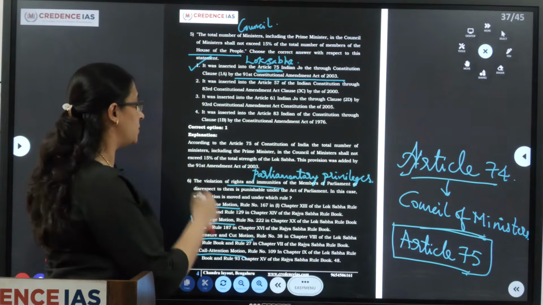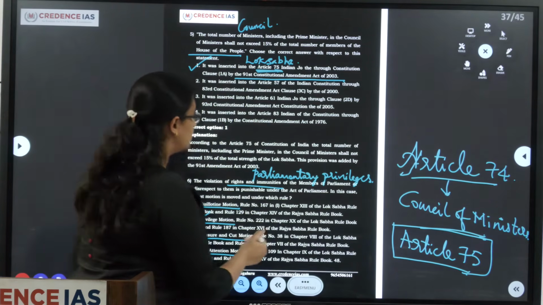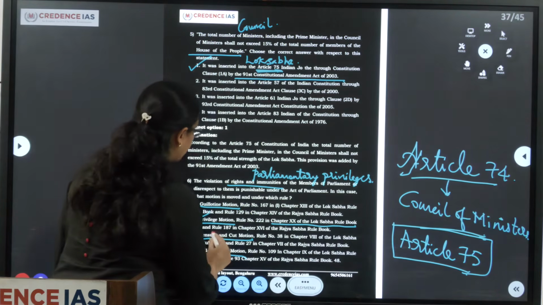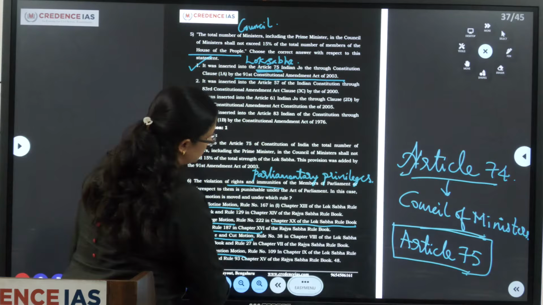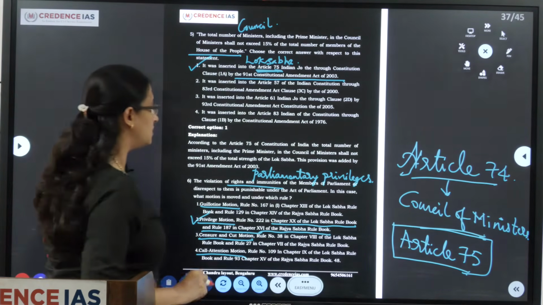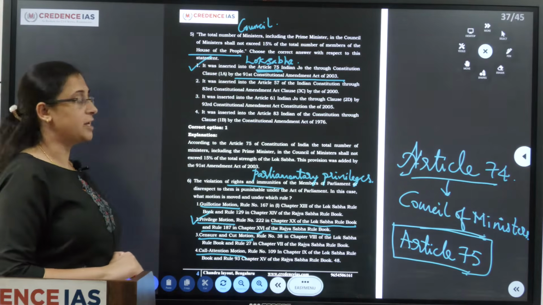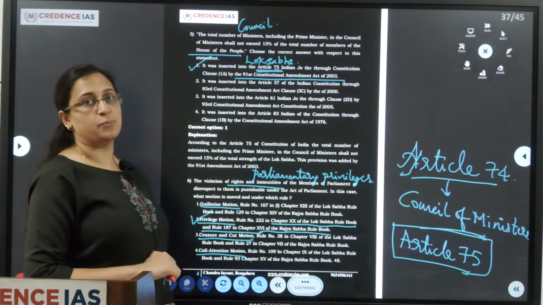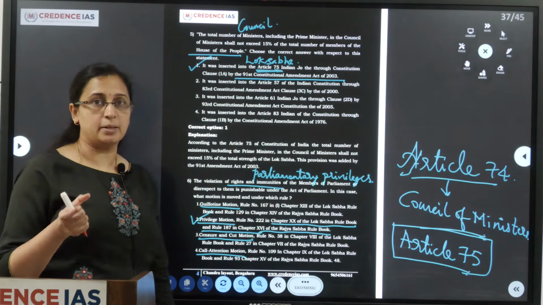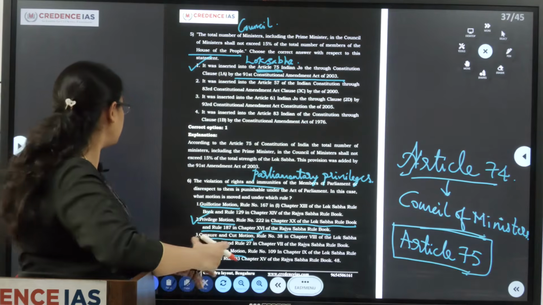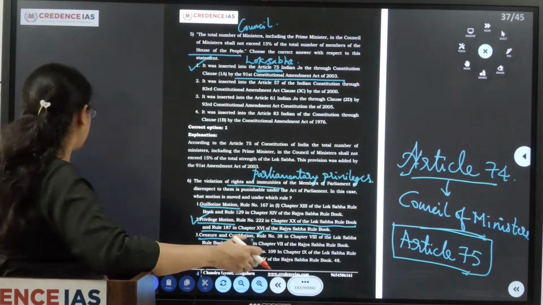The privilege motion will be called as per Chapter 20 of the Lok Sabha Rule Book and Rule 187 of Chapter 16 of the Rajya Sabha Rule Book. Based on these rule book procedures, a privilege motion will be called if there is any violation of rights and immunities of the members of Parliament or of the whole house in general. So privilege motion is the correct answer.